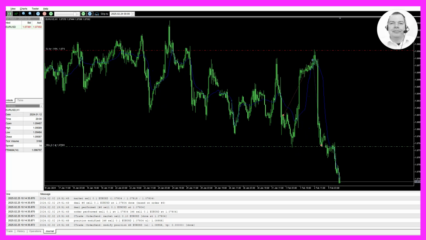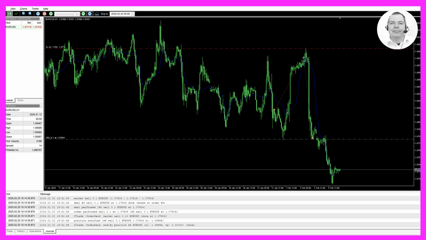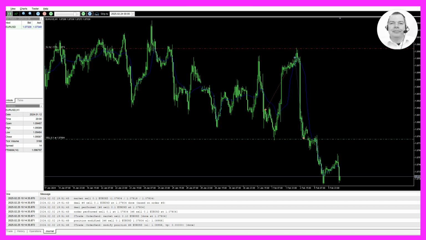In summary, we have learned how to create an expert advisor that utilizes the iFRAMA indicator for trading decisions. We have coded this expert advisor using a few lines of MQL code.